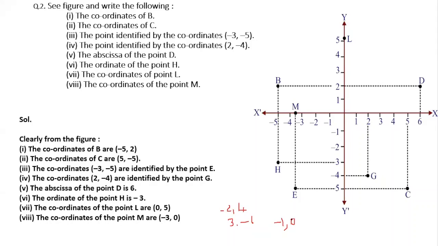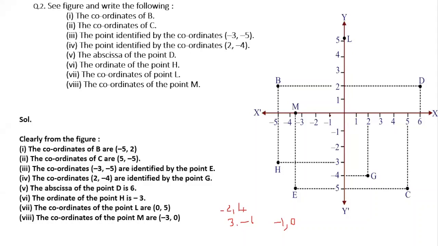Second quadrant? Ma'am, it's on the line, not in a quadrant. Check it. Where to place it, children?